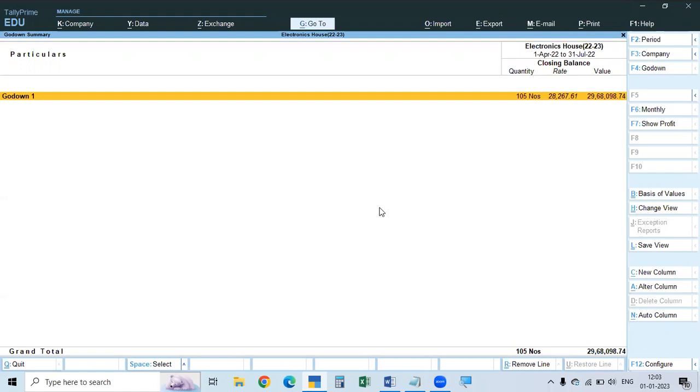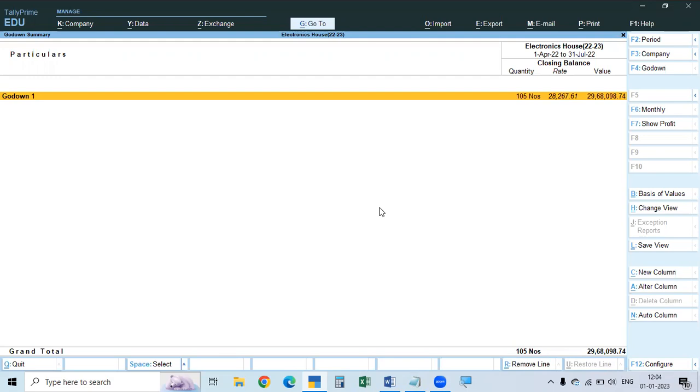But we are getting only Godown 1. What about Godown 2 and 3? We created them already, but they are not showing any information, because the godown report will show only if there is balance, if there is stock or inventory available in the godown.